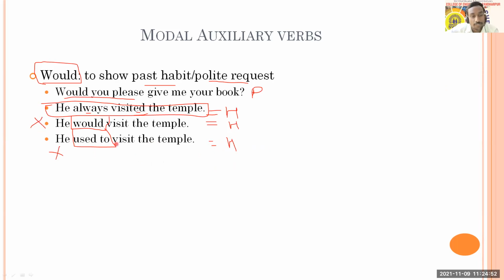That meaning is conveyed with these three sentences. They are conveying the same meaning. What is it? That is habit in the past. He always visited shows regular visiting of the temple. Would visit also shows that he used to visit the temple in the past, but now he doesn't visit. And he used to also means the same, that shows the habit in the past.